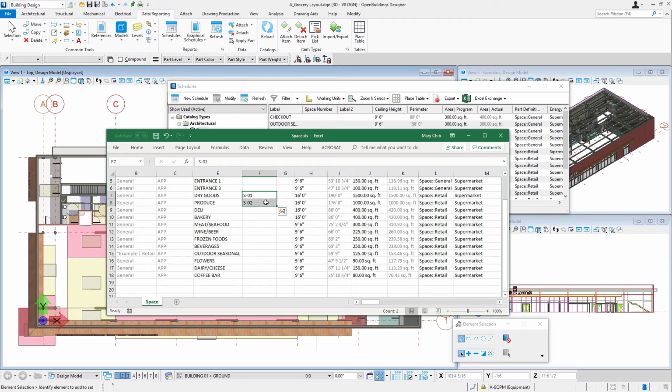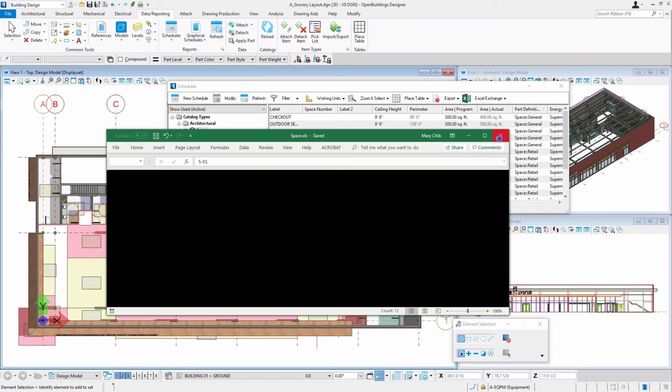Then I'm going to select both those numbers, and I can quickly number the rest now that I've set up the pattern by simply selecting the handle there on the lower left and dragging it down to all the spaces. Now I only have 12, but you can imagine if you had 40 or 50, this would be a very quick way to do this. And so it has numbered all those spaces. I'm just going to save my changes. I can close this file then,